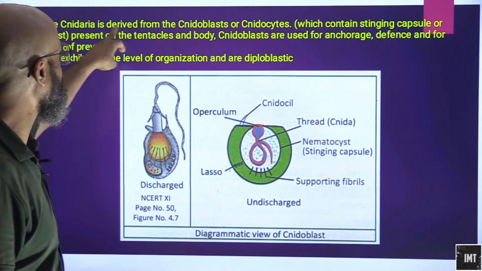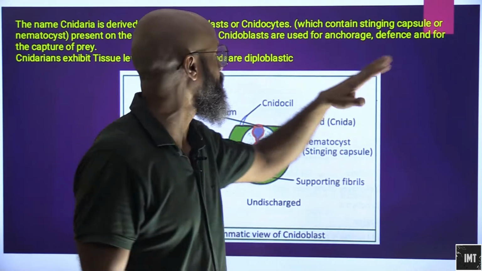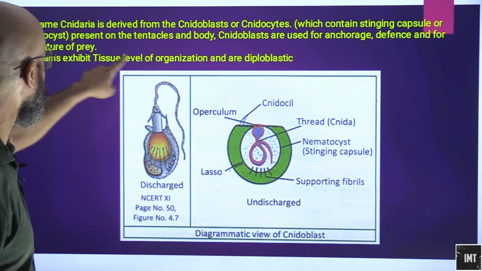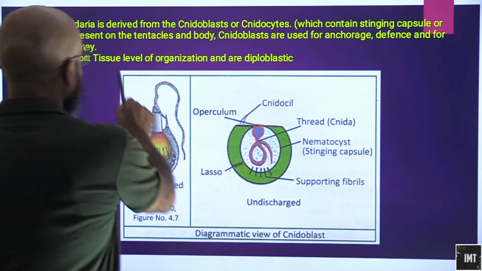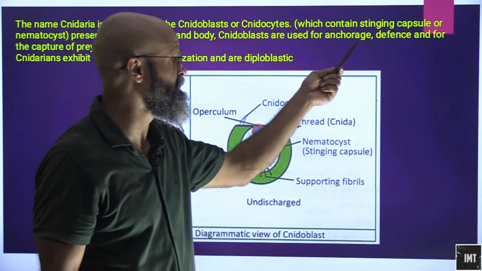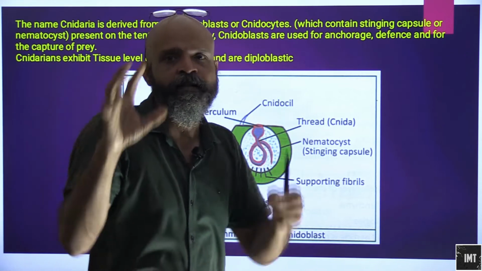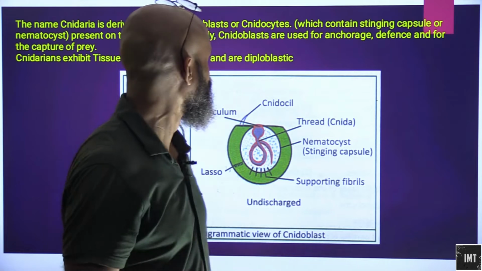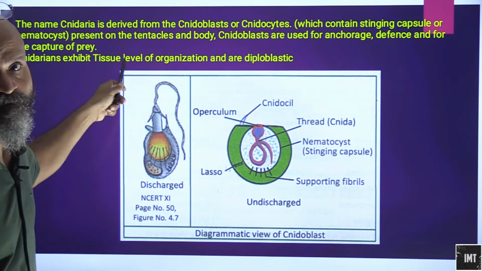The name Cnidaria is derived from cnidoblasts or cnidocytes. What are they? They contain a stinging capsule, which holds poisonous substances. The stinging capsule or nematocyst is present on the tentacles. Cnidoblasts are used for anchorage. So what are the functions? It is not just stinging or releasing poisonous material into prey. It is used for anchorage, for defense, and for the capture of prey, which means offense.